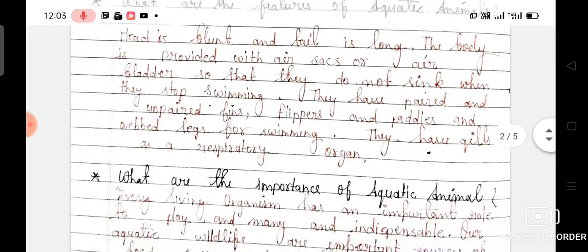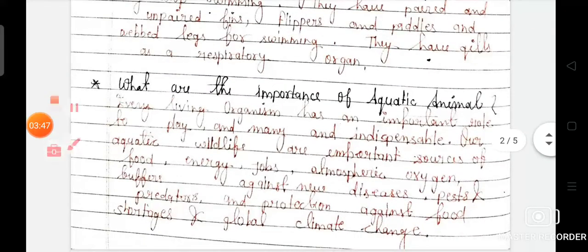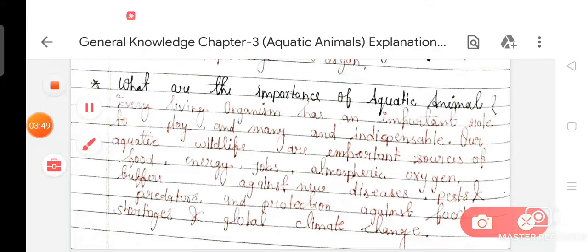So dear student, from your chapter, your next topic is what is the importance of aquatic animals? Now we are going to read about the importance of aquatic animals.